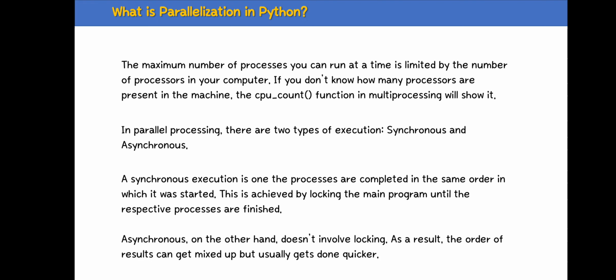Synchronous execution is one where the processes are completed in the same order in which they were started. This is achieved by locking the main program until the respective processes are finished. Asynchronous, on the other hand, does not involve locking. As a result, the order of results can get mixed up, but usually it gets done quicker.